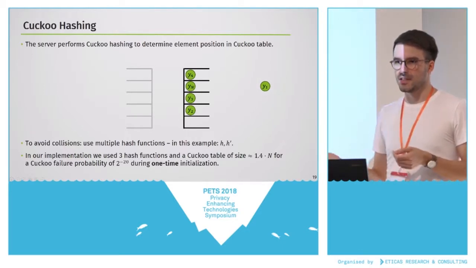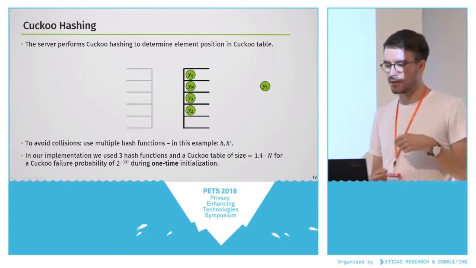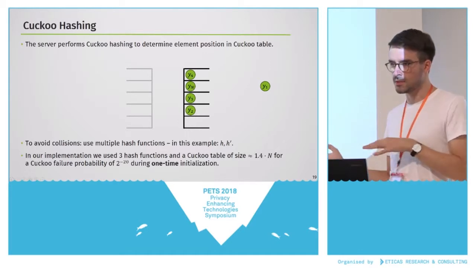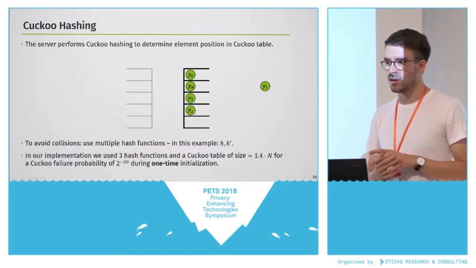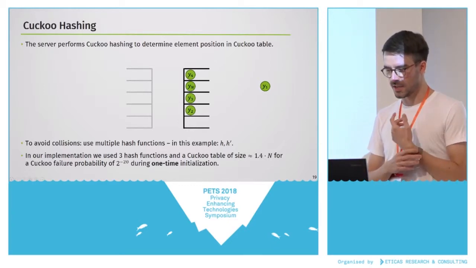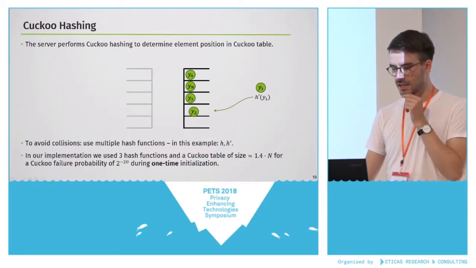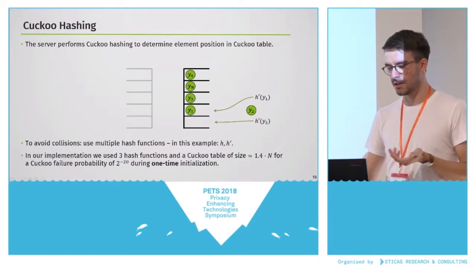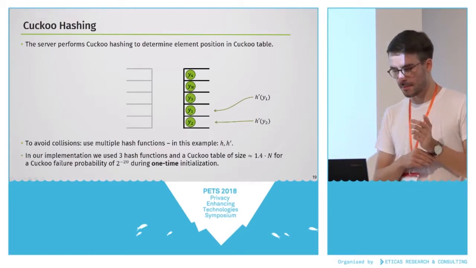And then we have additional hash functions who are then used to shuffle things around until everything fits and there's only one element per position. In this example we use 2, but in the paper we actually figured out that using 3 hash functions is the most efficient way for our use case. So in this case y1 gets thrown into the second hash function, another collision happens, y2 needs to be relocated, and in the end everything checks out. Obviously it's an example, so it has to check out.